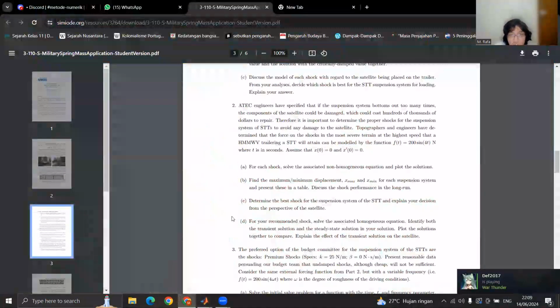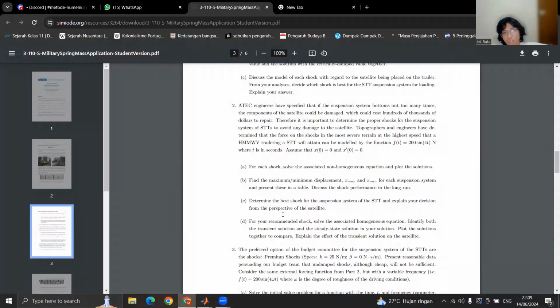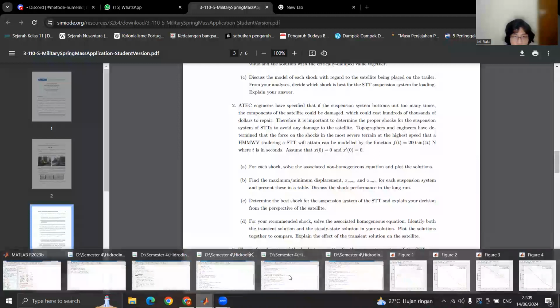And for sub-question 2D, for the recommended shock, which means the Extreme Shock, I have to solve the associated homogeneous equation and identify both the transient solution and steady-state solution in the solution, and also plot to compare them.